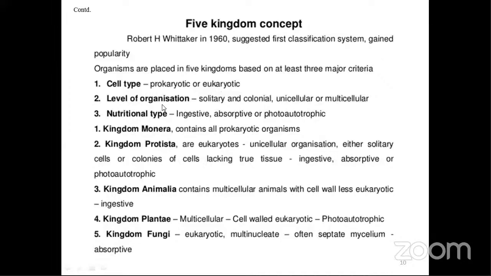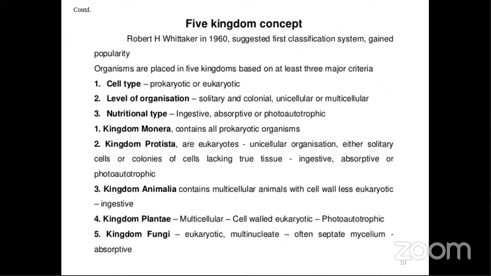The second point it took into consideration was the level of organization. That means whether it was a unicellular organism or a multicellular organism, and whether it lived singly, that is solitary, or in colonies, that is colonial. So that is level of organization. The third point considered was nutritional type, whether it was ingestive type, absorptive type, or photoautotropic. So these are the 3 criteria that were kept in mind while classifying organisms into 5 kingdoms.